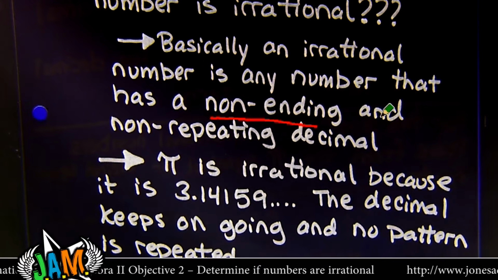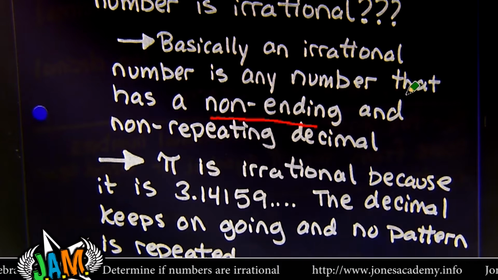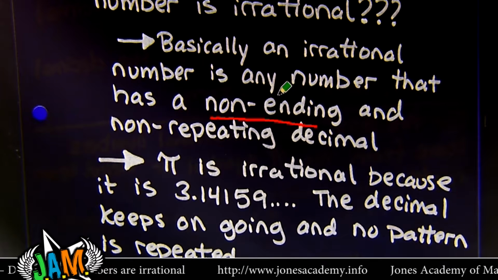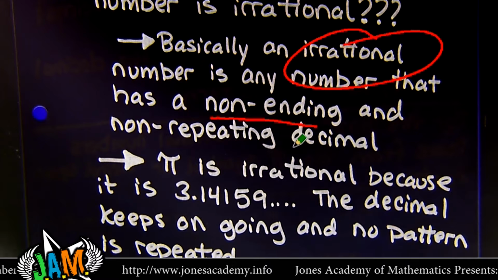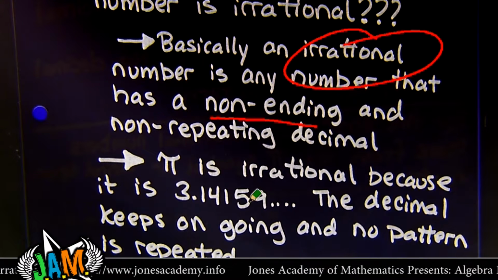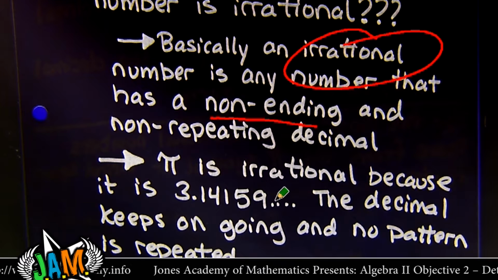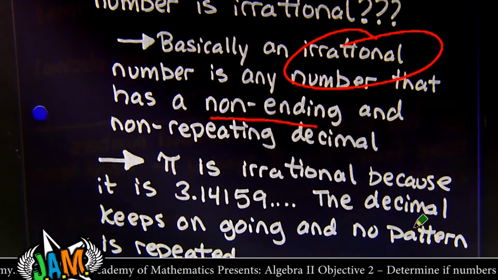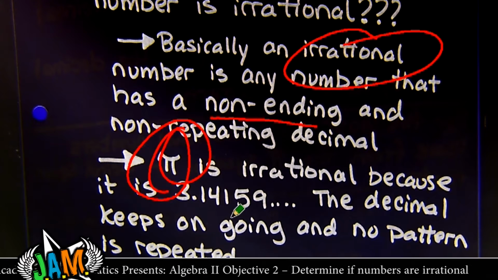So never-ending means like if it was 2.7138596, it doesn't end and it doesn't repeat a pattern, then it's definitely irrational. Pi, you might know it by this time in high school. Pi is one of those numbers where it goes 3.14159 and then on and on and on, and it's just chaos and it never repeats a pattern. So pi is irrational. Consider that like the king of irrational numbers.